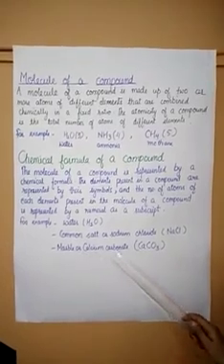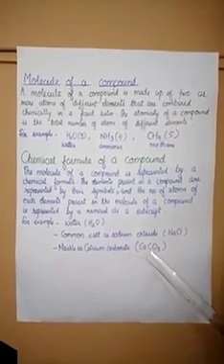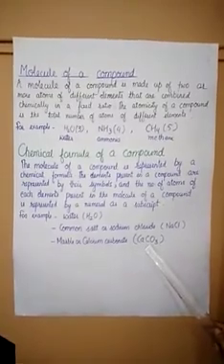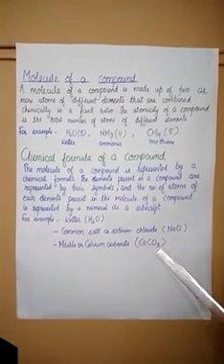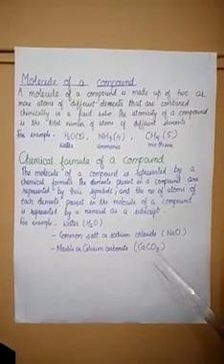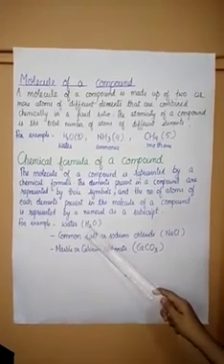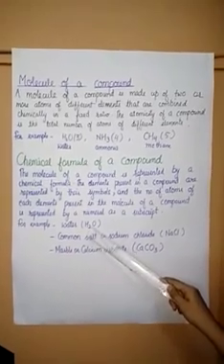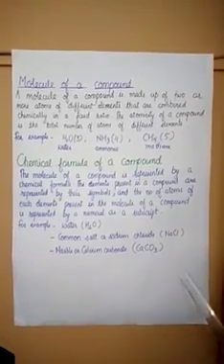Marble or calcium carbonate. So formula for calcium carbonate is CaCO3. It contains 1 atom of calcium, 1 atom of carbon and 3 atoms of oxygen. So chemical formula is represented by the symbols of the elements, and these numbers in subscript represent the number of atoms present in the molecule of a compound.